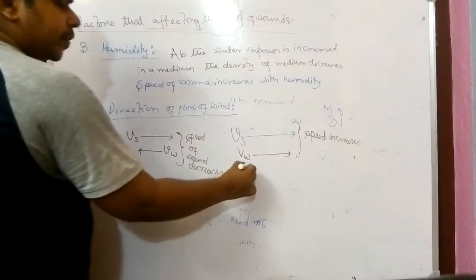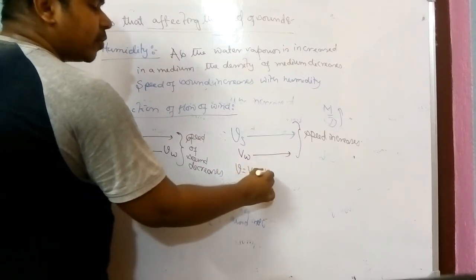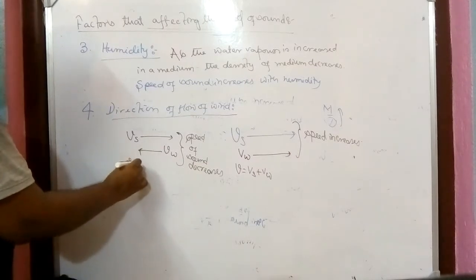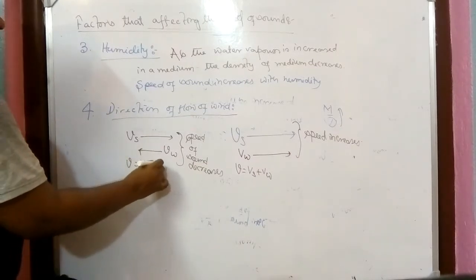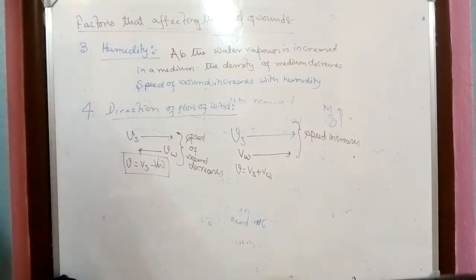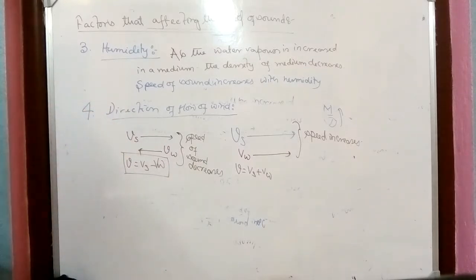If the speed of sound here is Vs, then when the two directions are the same, the speed of sound will be Vs plus Vw. And in this case, the speed of sound Vs will be decreased, so it is Vs minus Vw. I don't think you have to remember this, it is quite obvious and you all know that. So these are the factors on which the speed of sound depends.